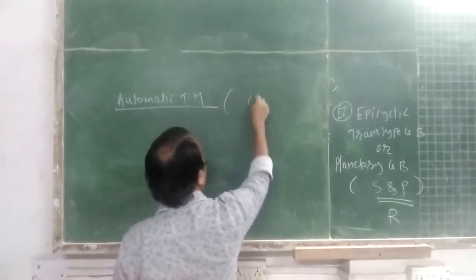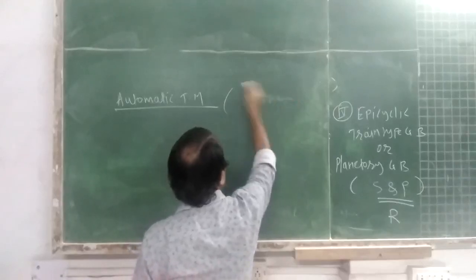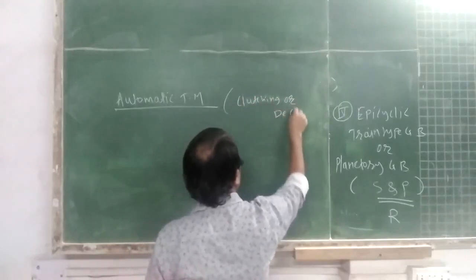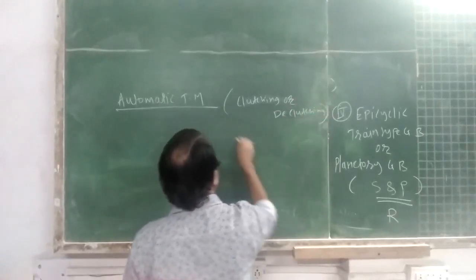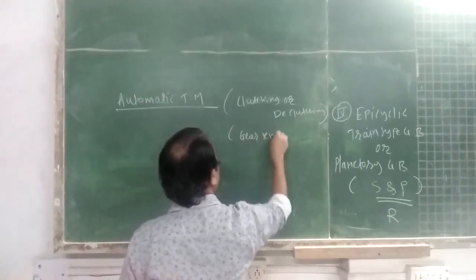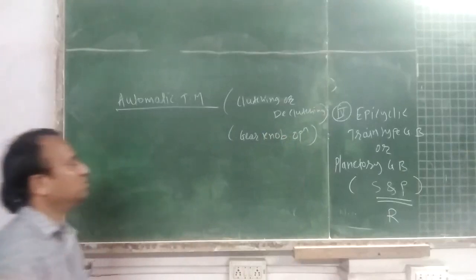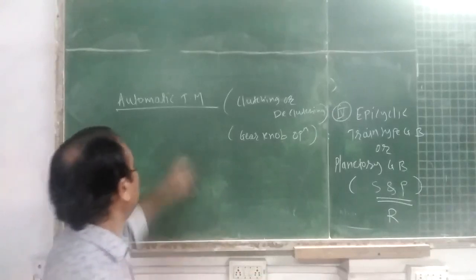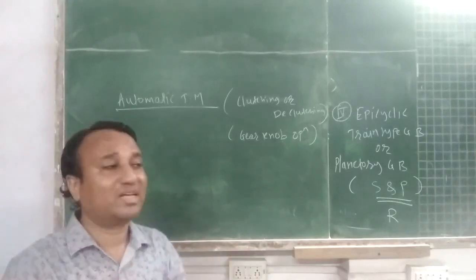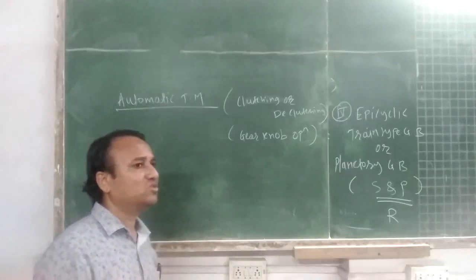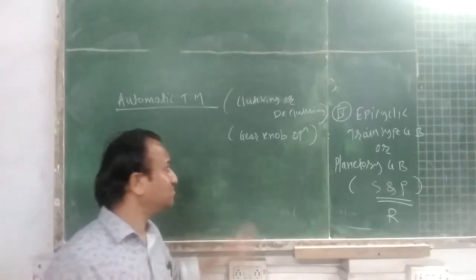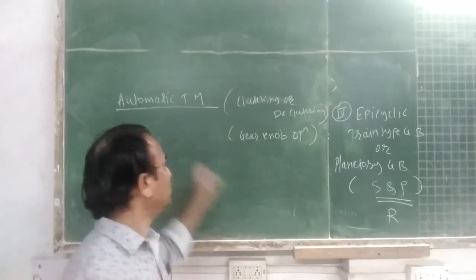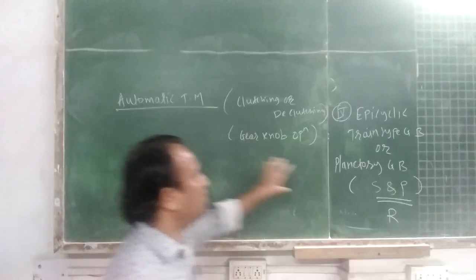So there is no need to press the clutch pedal and no need to operate the gear lever or gear knob, so there will be lesser fatigue to the driver. It is used in advanced cars such as Mercedes-Benz and Ferrari as a planetary gearbox.